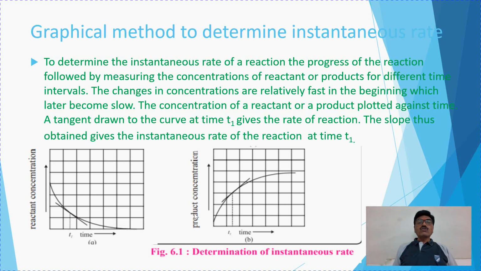While in case of products, the initial concentration of the products is 0. So as time passes, the product appears, that is reactants get converted into the product, formation of the products takes place, and therefore in this way in the graph it is shown that the concentration of the products increases. So in this way a tangent drawn to the curve at time t1 gives the rate of reaction.